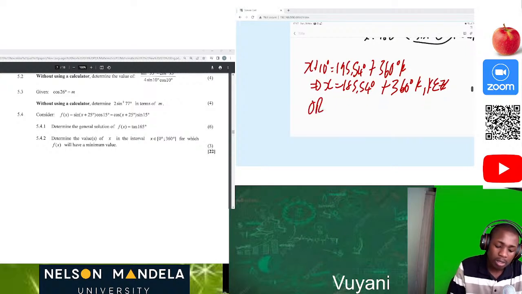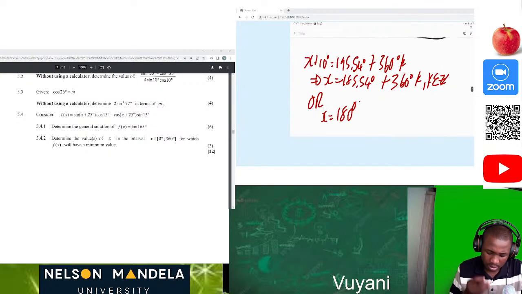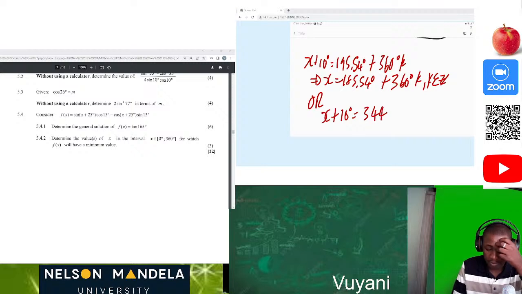Now for the other one, since we know x plus 10 is equal to 344,46 degrees plus 360 degrees of k, where k is an element of integers.